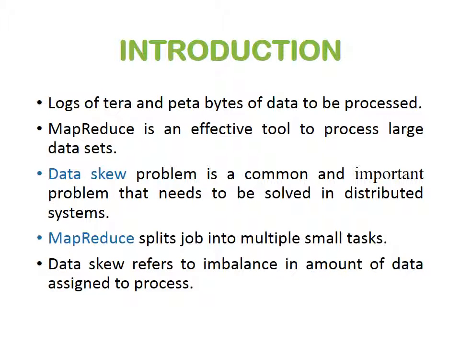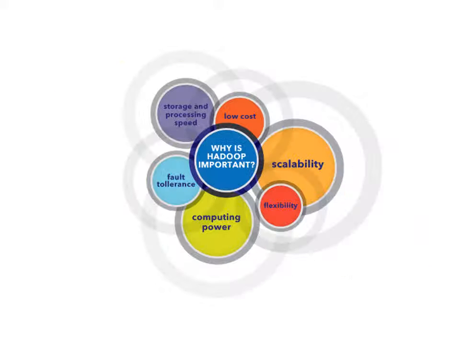Introduction. In big data, a large amount of data needs to be processed. For this purpose, we use the MapReduce technique, in which the original set of input will be divided into small sets and given to the slave by the master. But due to this, the Dataskew problem arises, as the capability of slaves varies and the master doesn't consider how much the slave is capable of doing. This is why Hadoop is important: storage and processing speed, low cost, scalability, flexibility, computing power, fault tolerance.